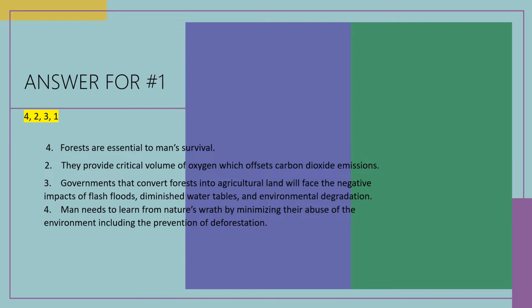And so we have for number one, the sequence 4, 2, 3, and 1. So we have forests are essential to man's survival. They provide critical volume of oxygen which offsets carbon dioxide emissions. Governments that convert forests into agricultural land will face the negative impacts of flash floods, diminished water tables, and environmental degradation. Man needs to learn from nature's wrath by minimizing their abuse of the environment, including the prevention of deforestation. So that's our answer for number one.